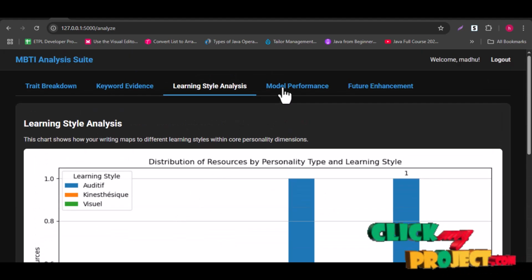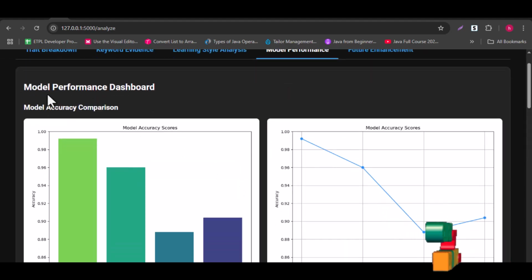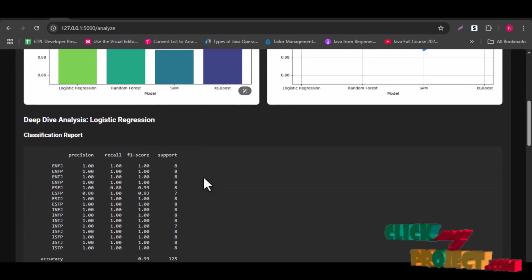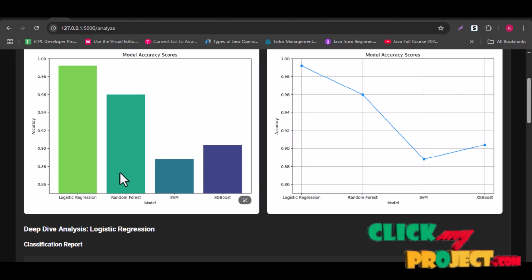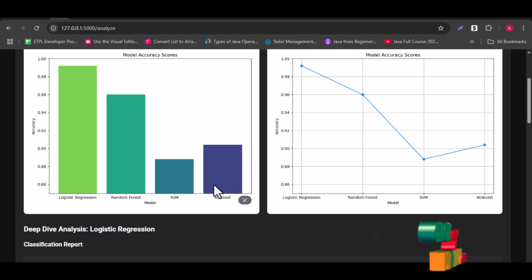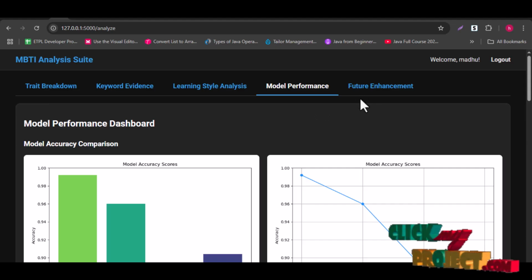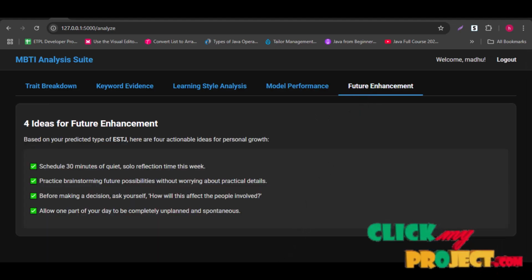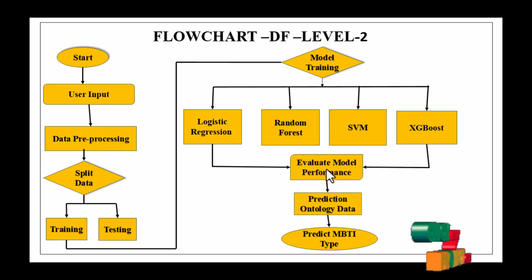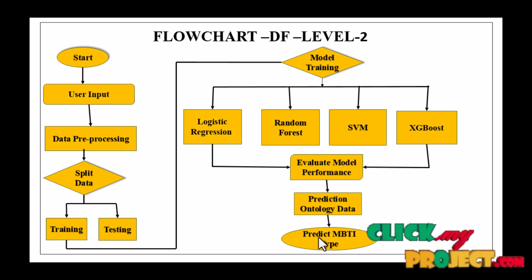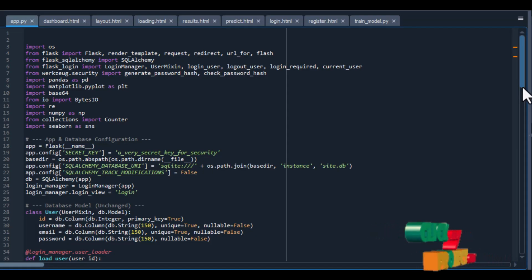Next is the model performance. This is the accuracy prediction of the random forest, logistic regression, SVM, and XGBoost. I will also give the future enhancement to predict the MBTI personality: evaluate model performance, prediction ontology data, and predict MBTI type. This is my source code.